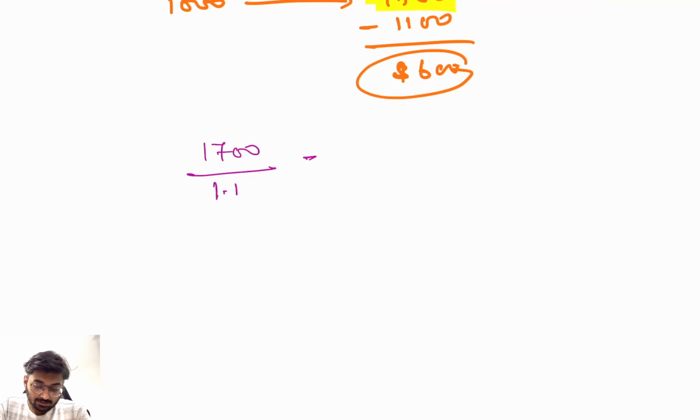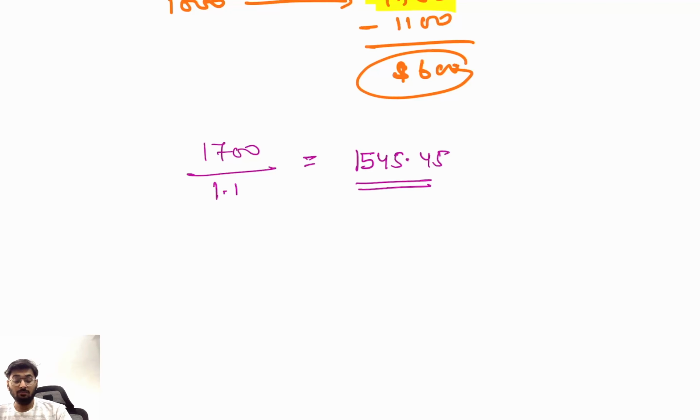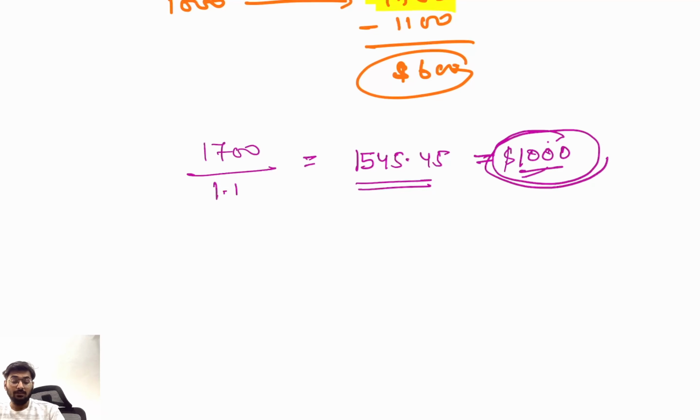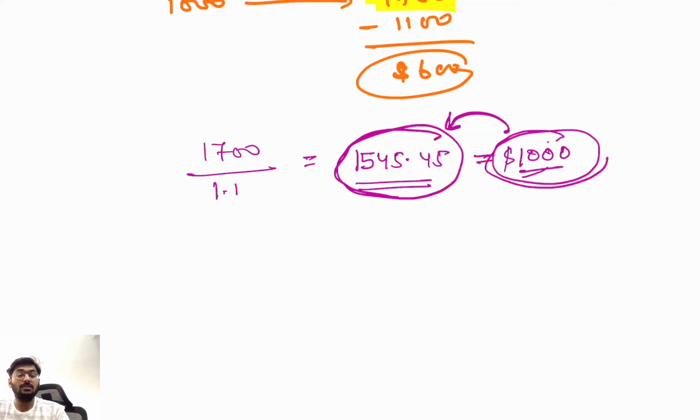It is equivalent to 1545.45. Clear? Now I will compare it with 1000. So today's 1000 is compared with today's 1545 if I invest in this project. So should I invest? The answer is yes.